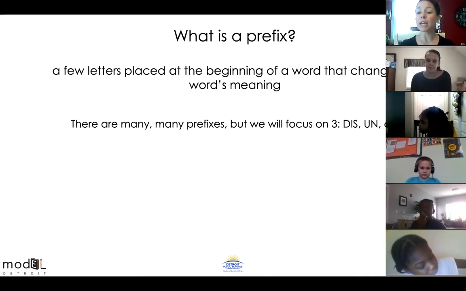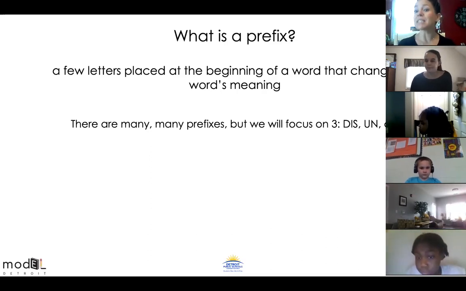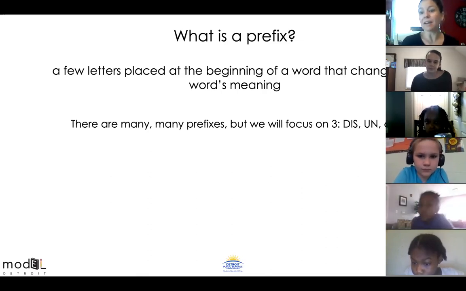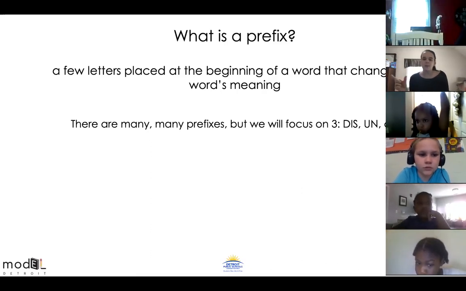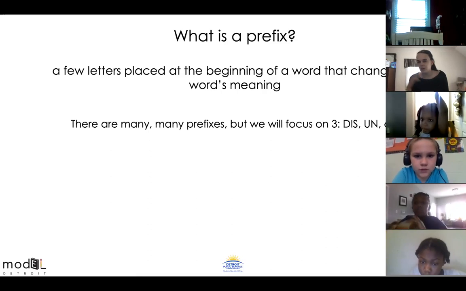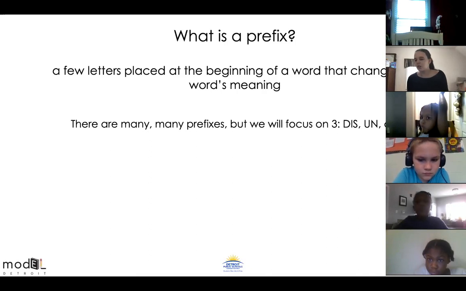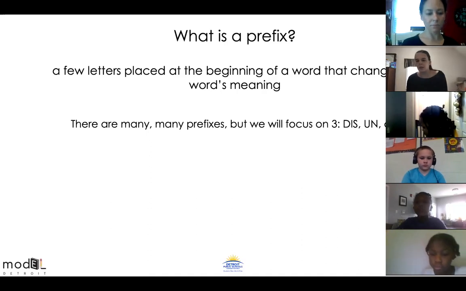So if the word is friendly, but you put the word un in front of it, it becomes unfriendly. So friendly means nice, but if we put the word un in front of it, which means not, then it makes the word not friendly, not nice. So the base word is just a regular word. We call it a base word because we're going to add to it, but essentially a base word is just a word like friendly or happy or living or loyal. Words like those are just base words or regular words. The prefixes are the little chunks that you put at the beginning.